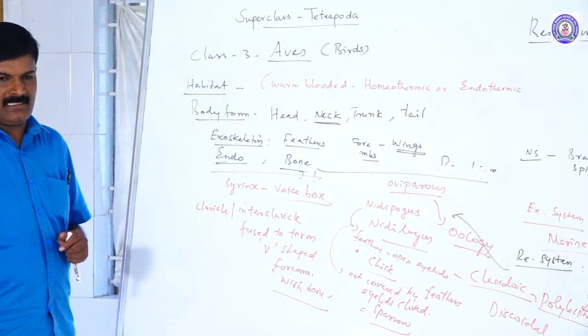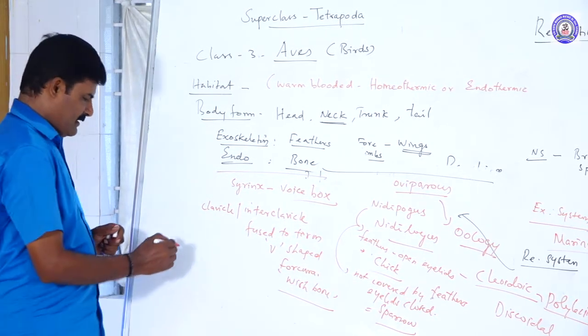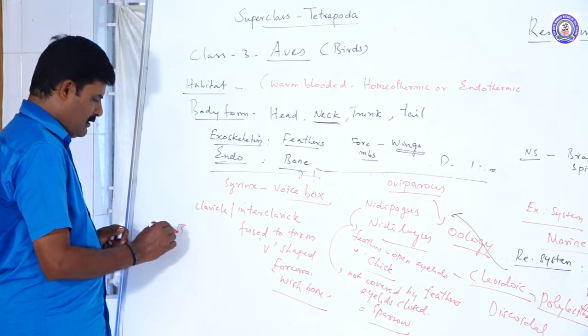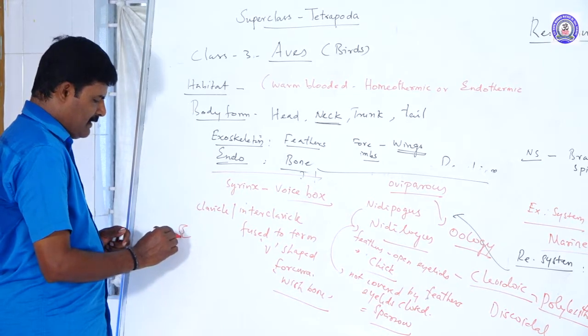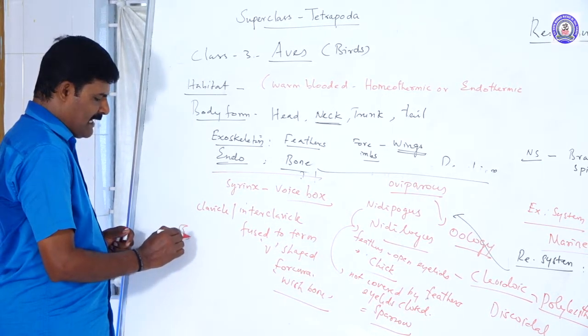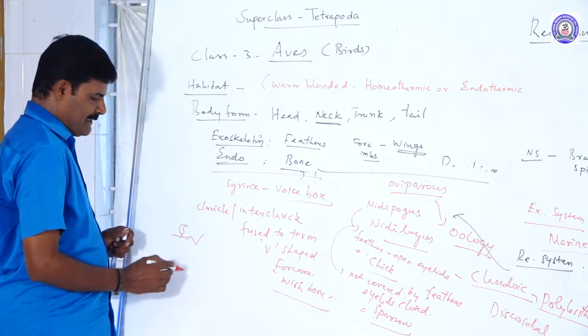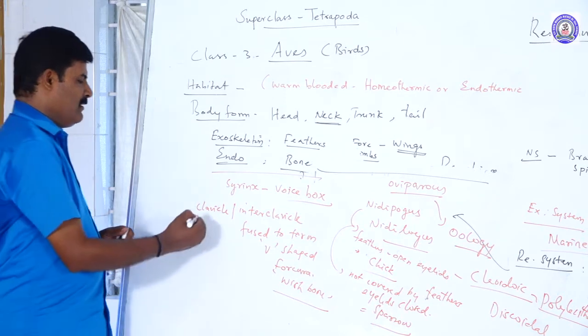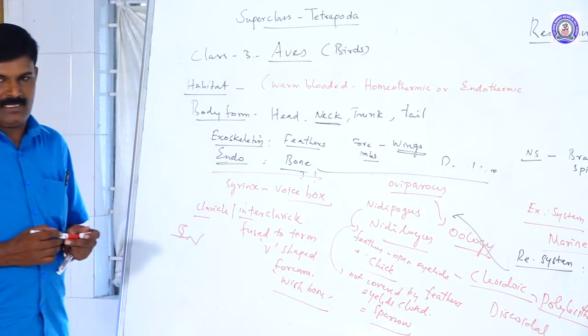This is a spring-like structure that attains the V shape. For example, in this bird, this is the neck region, this is the shoulder, this is the clavicle, these are the forewings, and this V-shaped structure is the furcula. This is the clavicle and the interclavicle.